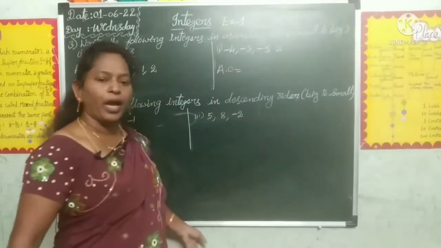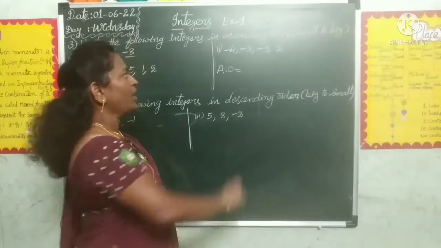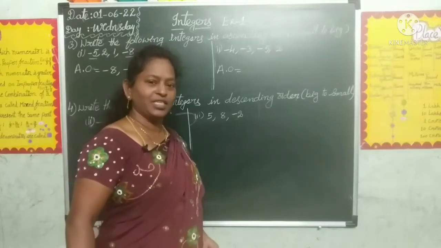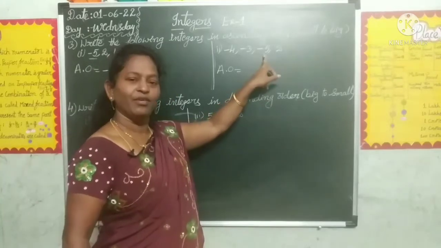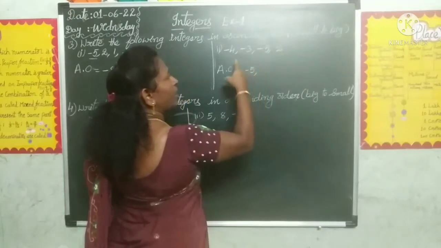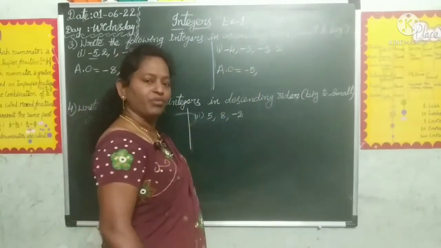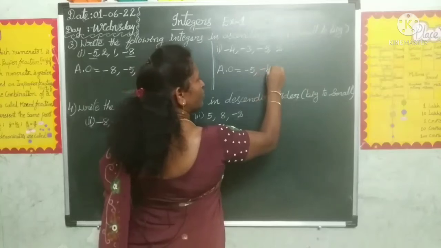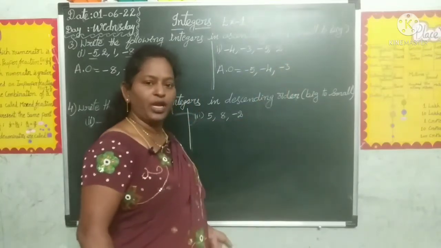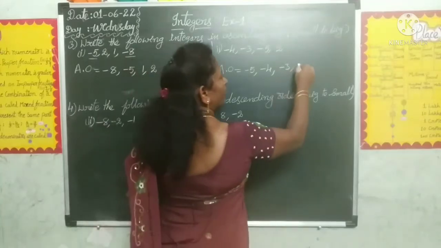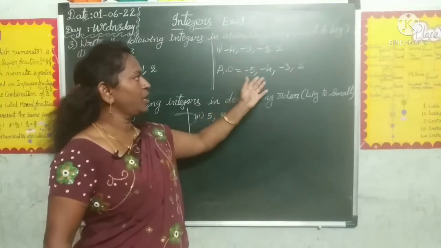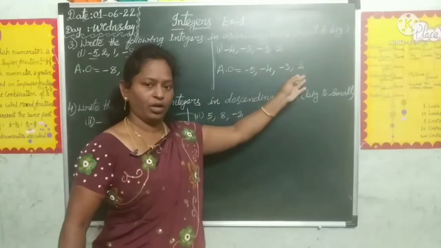First we have to compare negative integers only. -4, -3, -5. Which is the smallest integer in this? -5. So first we write -5 and next -4, and then -3. Here the positive integer is only 2, so last we can write 2. So these numbers are written in ascending order.